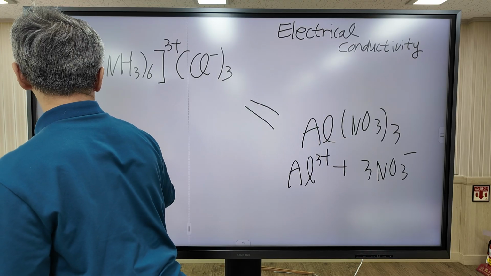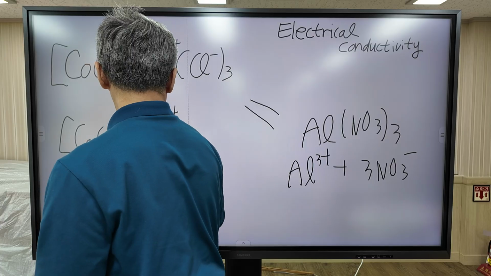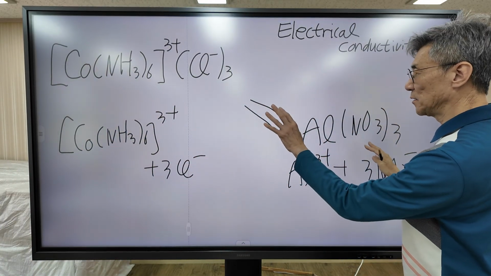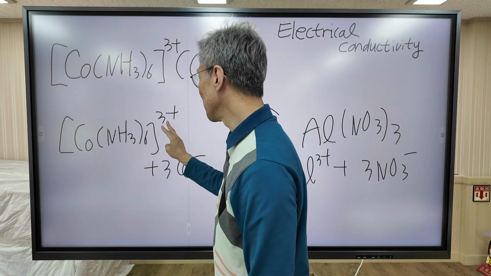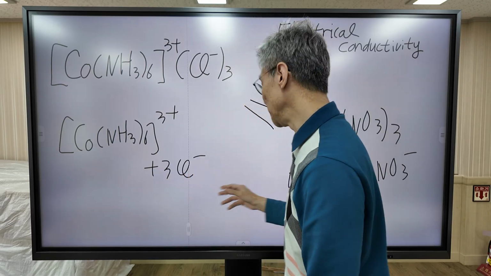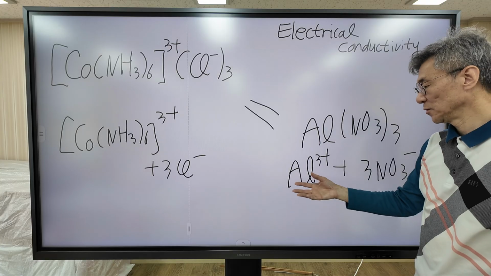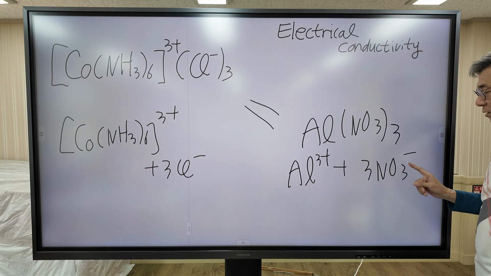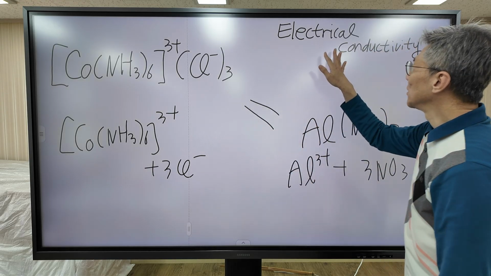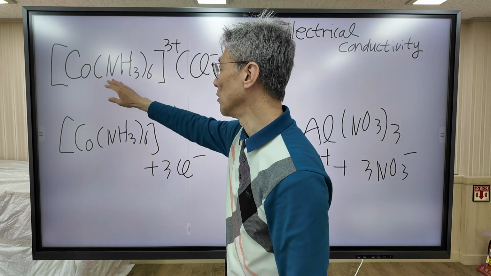Similarly, when this molecule is dissolved, it dissociates into the same kind of species. A similar situation occurs. When these two molecules dissociate, 1 mole of 3 plus cation and 3 moles of minus 1 anion are released. Similarly, in this molecule, 1 mole of 3 plus ion dissociates and 3 moles of minus 1 NO3 minus dissociate. So these two compounds show similar electrical conductivity. So they confirmed that this formula is the chemical formula of the compound.